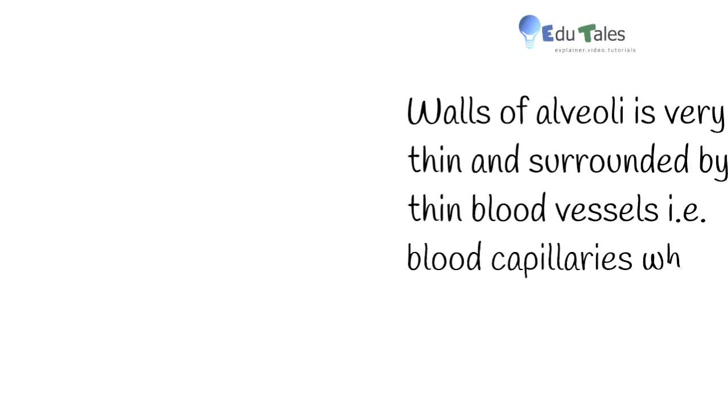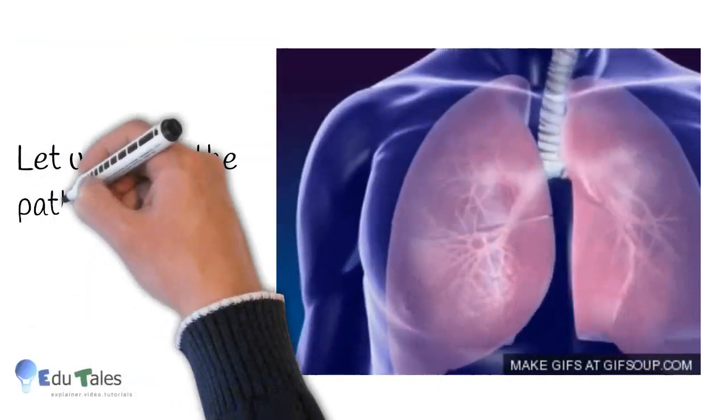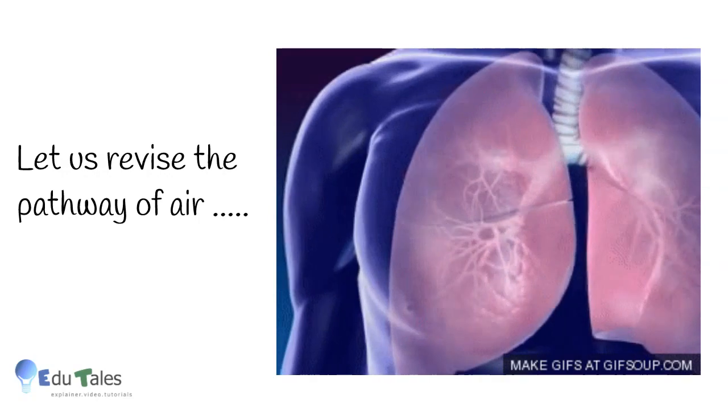Walls of alveoli are very thin and they are surrounded by thin blood vessels, that is capillaries, which makes the exchange possible. Again, observe the GIF where alveoli are surrounded by blood capillaries. Now, we will revise the entire pathway again with the help of GIF.